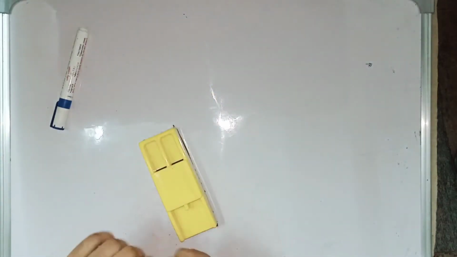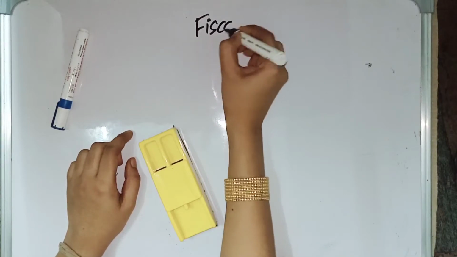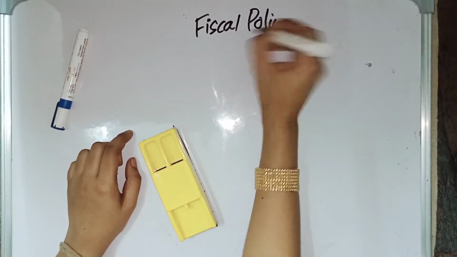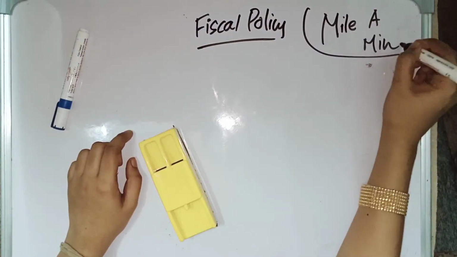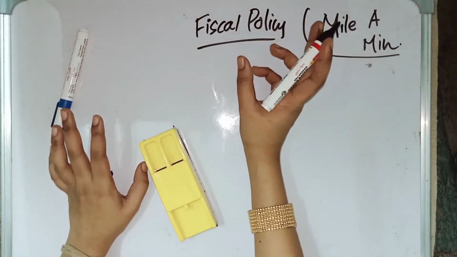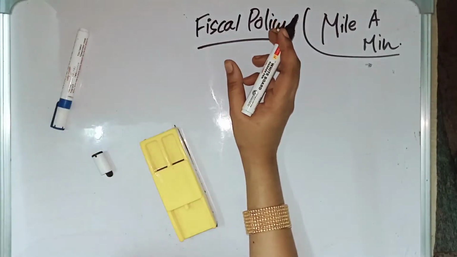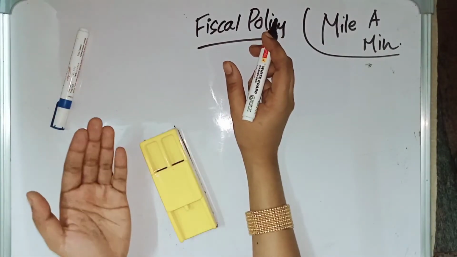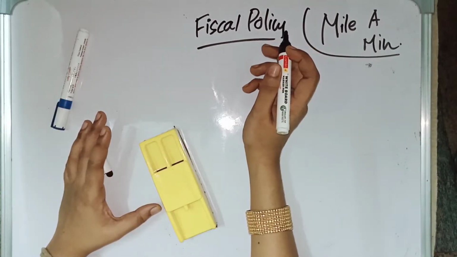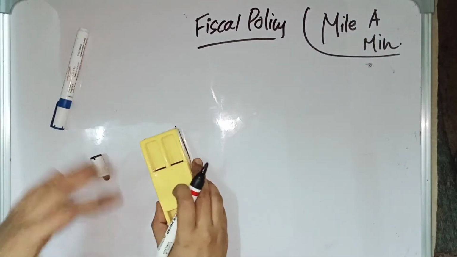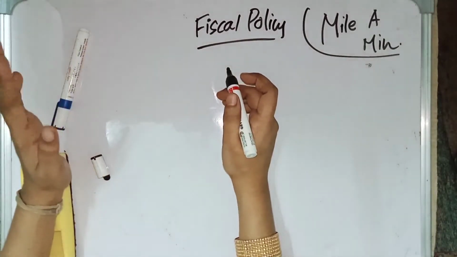Fiscal policy. What is this fiscal policy? Fiscal policy deals with government income as well as expenditure. It involves certain decisions that the government has taken relating to its income and expenditure. Using fiscal policy, it can increase as well as decrease expenditure. It can change the taxation also. It can bring subsidies, some schemes, social welfare programs. By using fiscal policy, the government can do so many things.